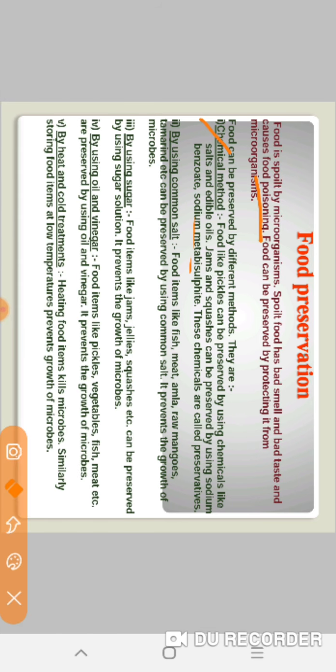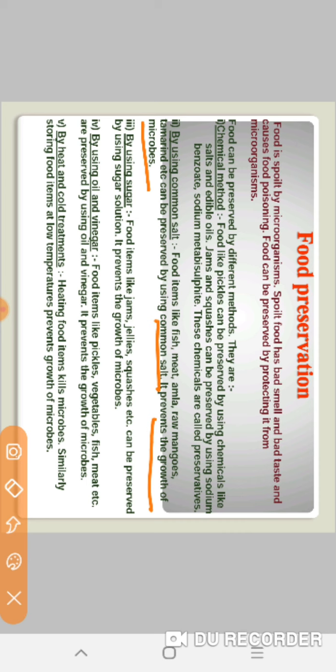By using common salt. Food items like fish, meat, amla and raw mangoes, tamarind can be preserved by using common salt. It prevents the growth of microbes. What does common salt do? Common salt prevents the growth of microbes.